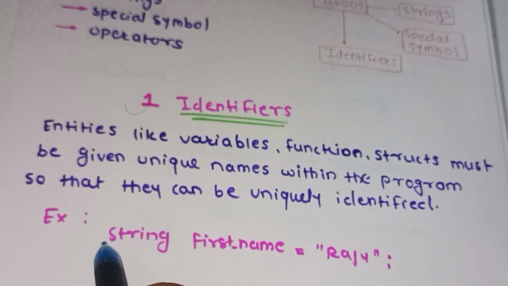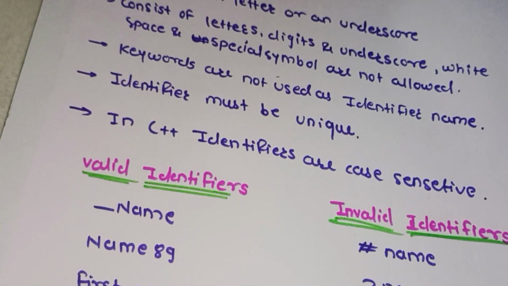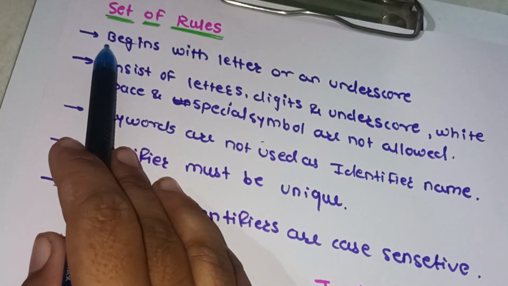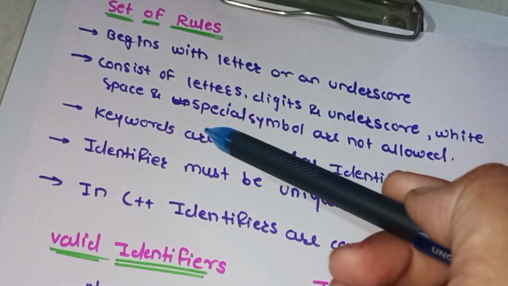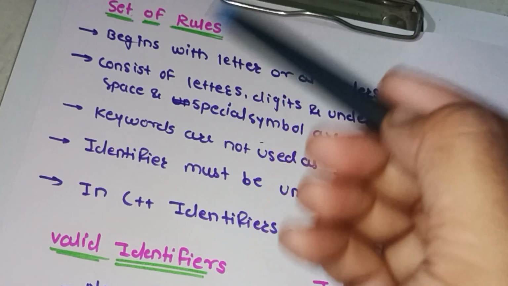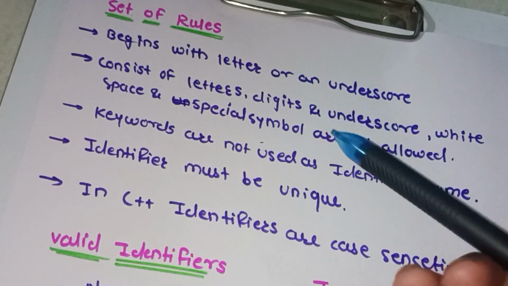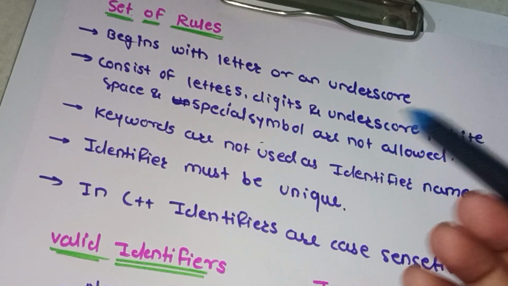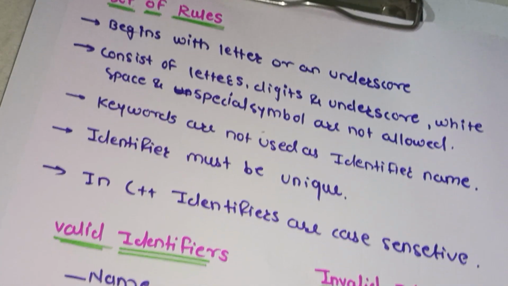What is string? String is a data type. First name is an identifier, and then Raju is also an identifier. Then let's move towards the next. There are some rules: the token must begin with a letter or an underscore. Tokens consist of letters, digits, and underscores, and it is not allowed to use spaces and special symbols in the declaration of identifiers.